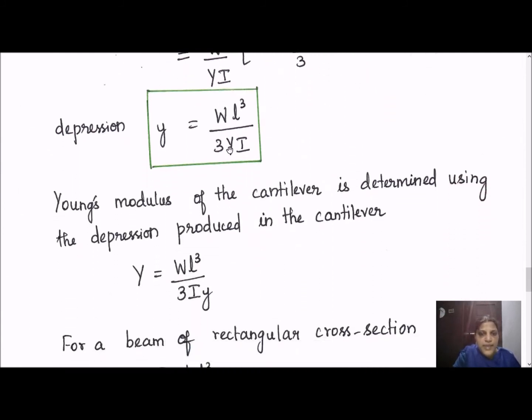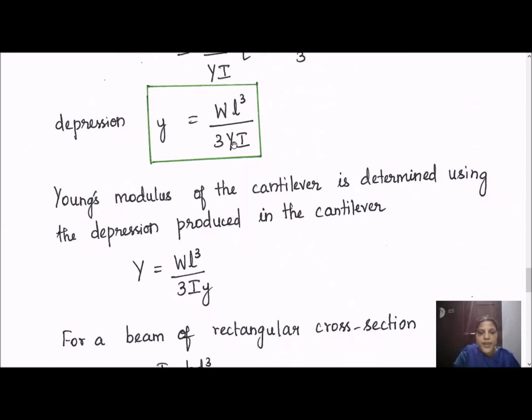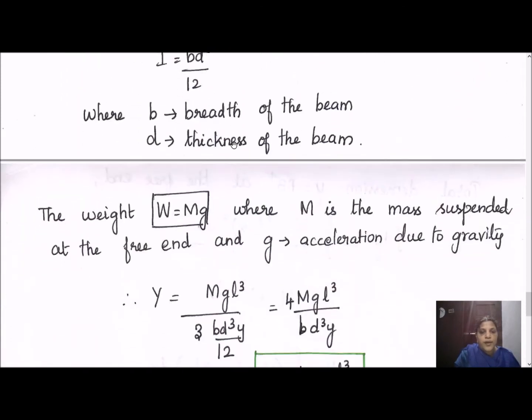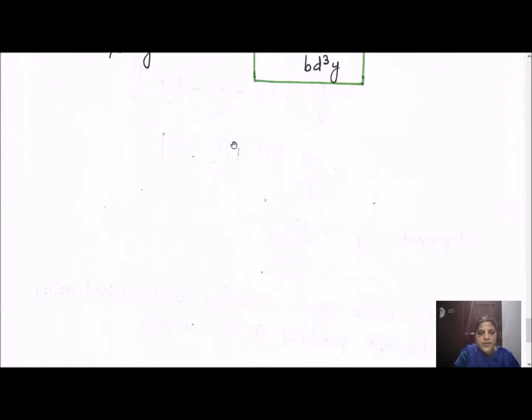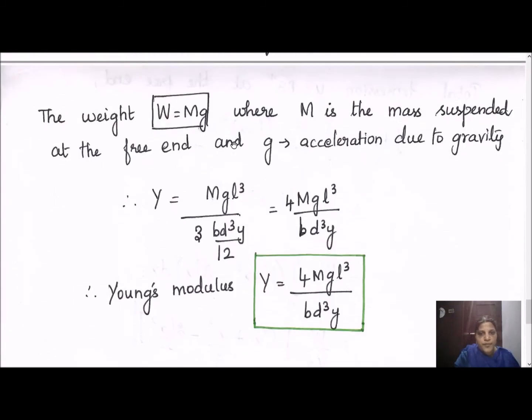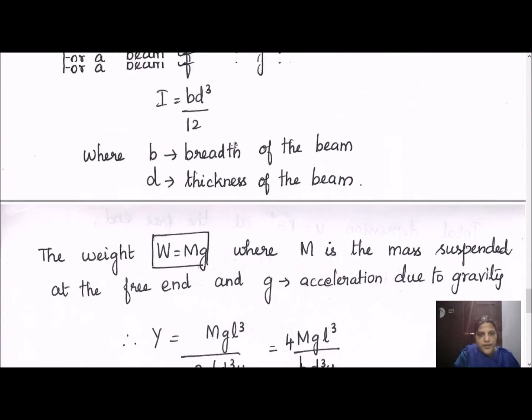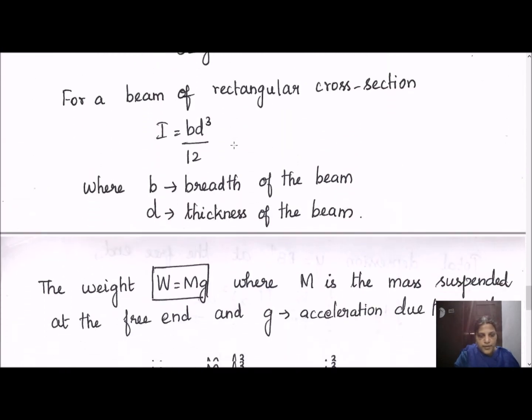Here capital Y is the Young's modulus. From this we can calculate the Young's modulus. This I value varies for different dimensions. So for a rectangle, I is equal to bd cube by 12, and for the circular cross section, it is equal to pi r power 4 by 4. We have calculated this value for the rectangular cross section.